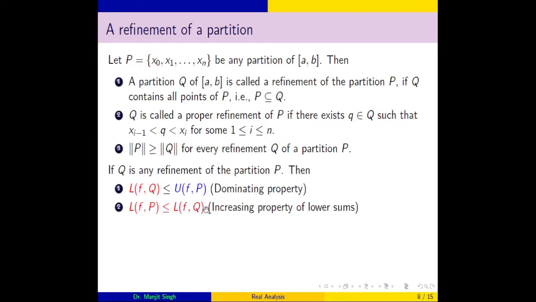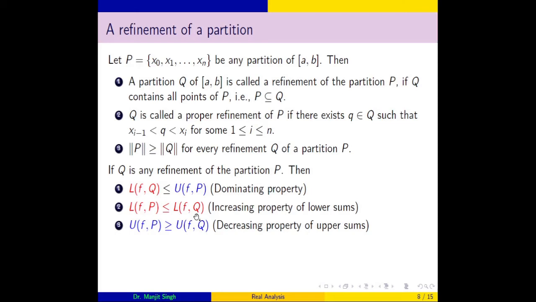This property says that if Q is a refinement of P, then the lower sum corresponding to Q will be larger than the lower sum corresponding to P. So this gives an increasing order corresponding to every refinement. If we refine a partition, then we will get a lower sum which will be greater than the previous one, as we have discussed in the previous estimation of area.